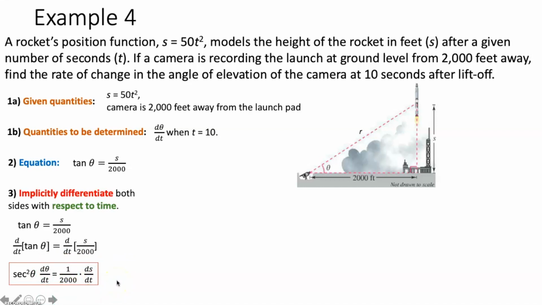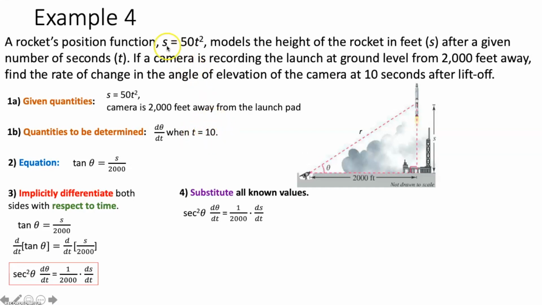So once we have this, we can move on to step 4, which is to substitute all known values. We're not really given anything besides this 2,000 feet from the launch pad, and that's already in our problem, so there's nothing I can really substitute yet. But I need to get rid of this ds/dt and this secant squared theta. So let's start with this ds/dt. How can we get rid of this? Well, we're trying to find d theta/dt when t is equal to 10 at this particular moment in time.